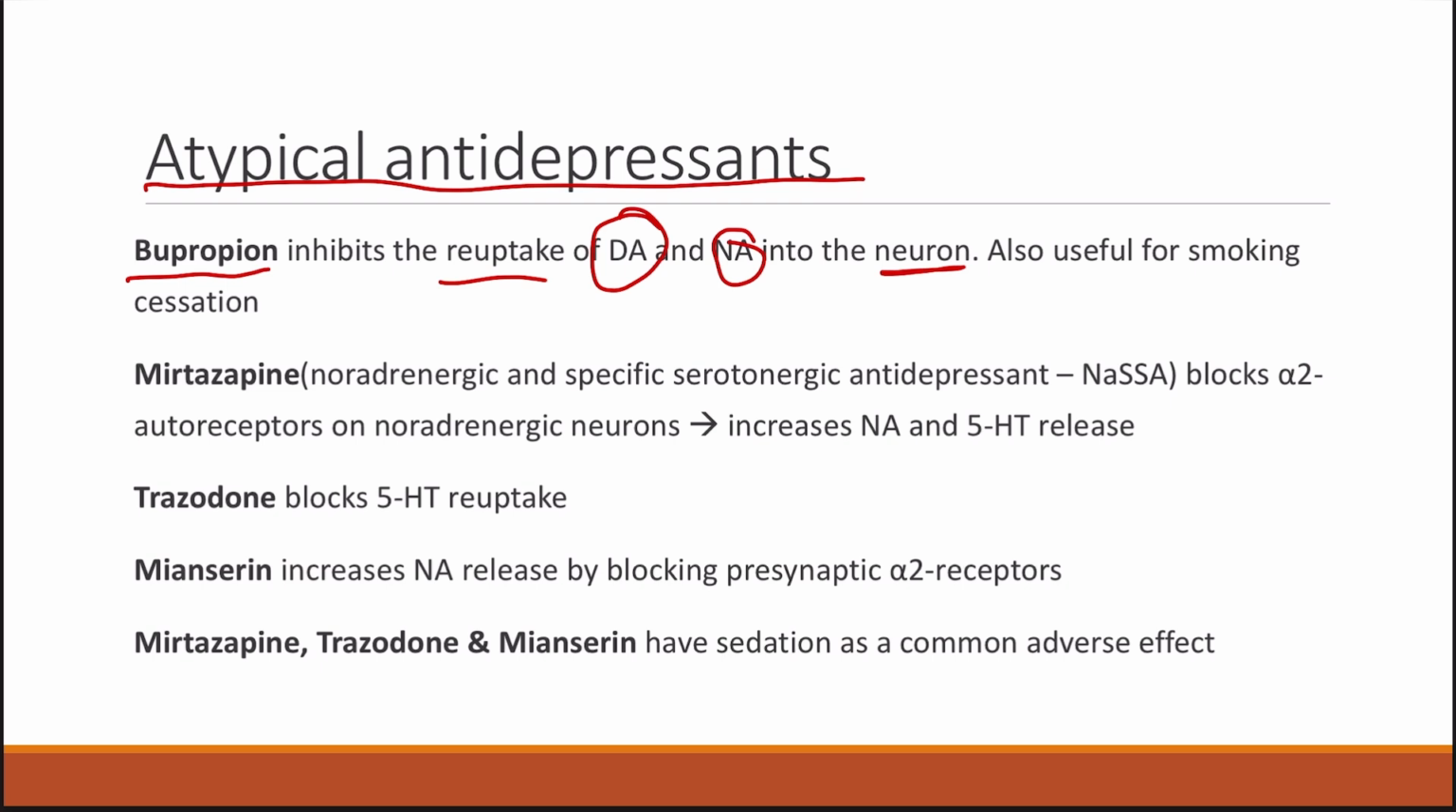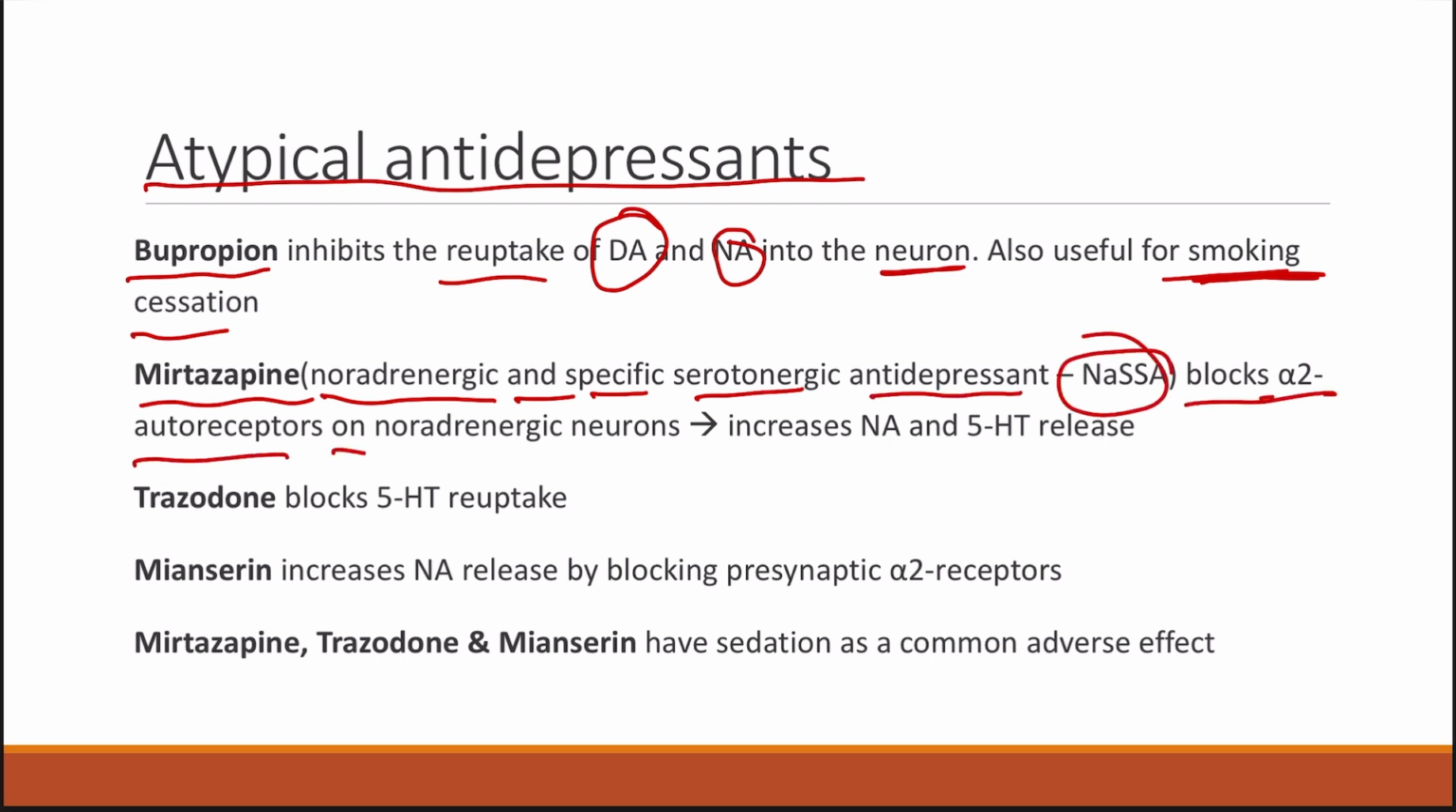So this will have the antidepressant effect. Also, bupropion is used for smoking cessation. Then we have mirtazapine, which belongs to the class called noradrenergic and specific serotonergic antidepressant, that is NaSSA. It blocks alpha 2 autoreceptors on the noradrenergic neurons. As you know, the alpha 2 receptor in the presynaptic neuron is an autoreceptor which, when stimulated, leads to a decrease in the release of neurotransmitters like noradrenaline. So if we block it, it will lead to an increase in the release of neurotransmitters like noradrenaline and serotonin, and hence it will also produce the antidepressant effect.